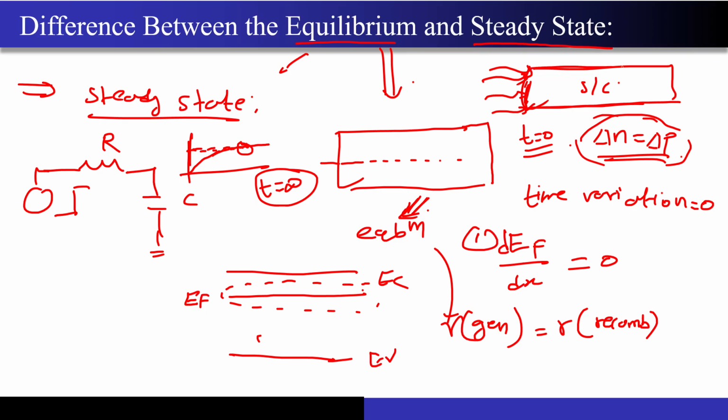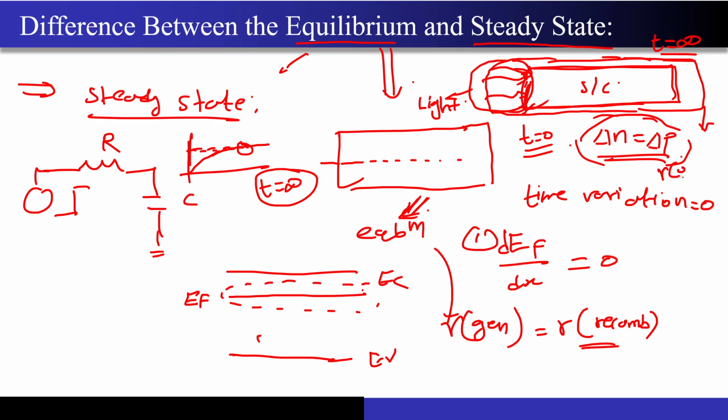The system is not under equilibrium, but at t equal to, let's say, infinity, the system will be in steady state for this particular case, but the system won't be in equilibrium. Why not in equilibrium? Because I have applied an external stimulus, that is light. So I am shining a light on top of the semiconductor, so I am creating an excess generation which is actually overcoming the natural recombination rate that was actually happening. So for this particular case, the rate of generation will be higher than the rate of recombination.